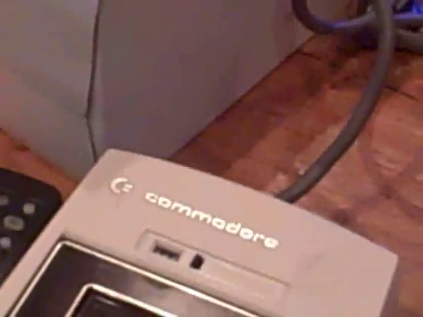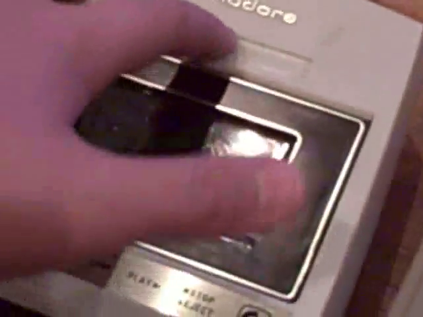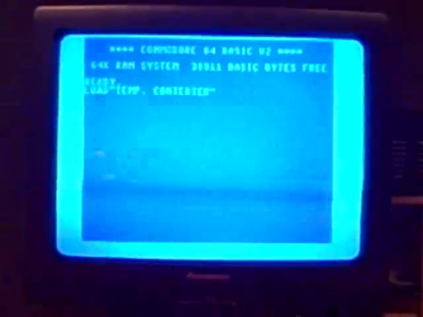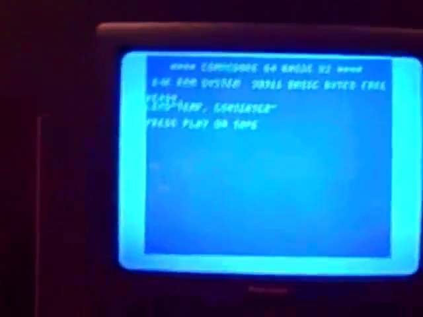I'm going to turn this bad boy back on and wait for it to load. Then I rewind the tape back to the beginning. And then I'm going to type LOAD, parentheses. What did I save it as? Temp dot converter. Close parentheses. Then we press return or enter. It'll ask us to press play on tape. We'll do that. The screen will blank out.